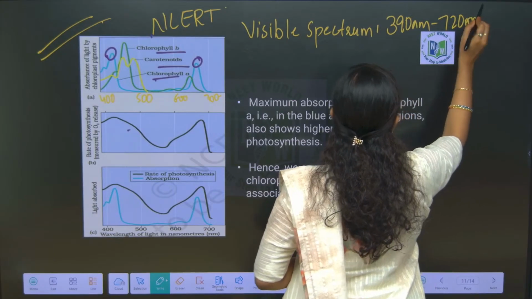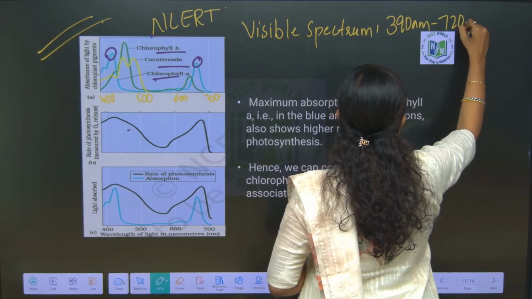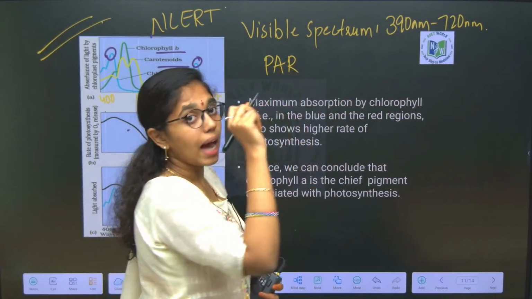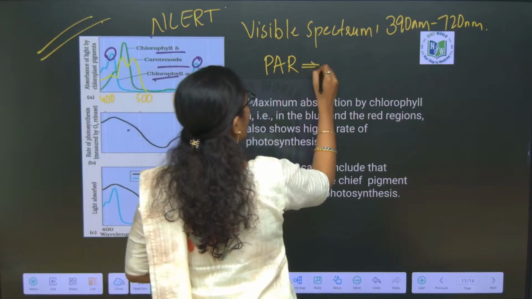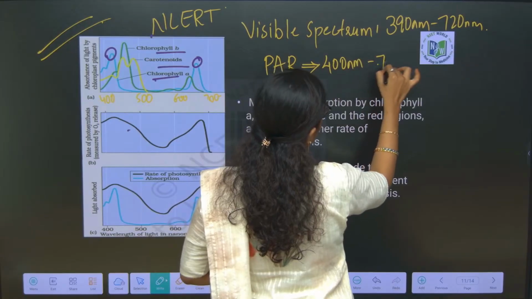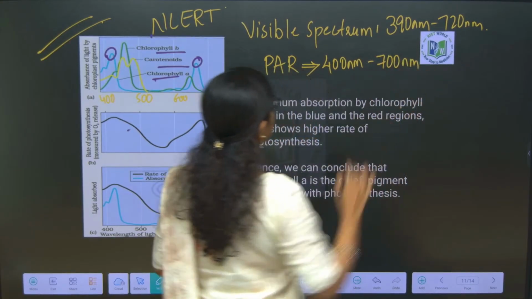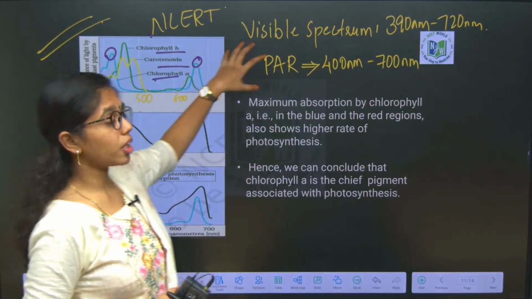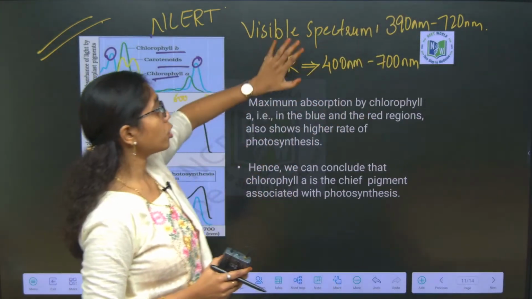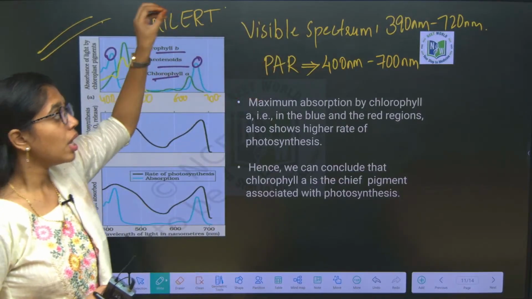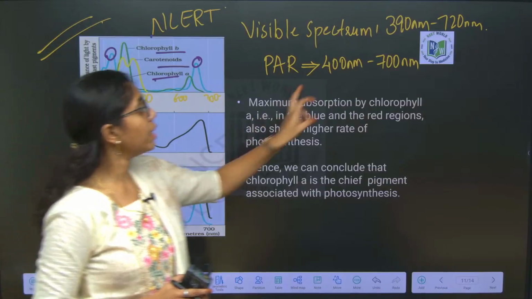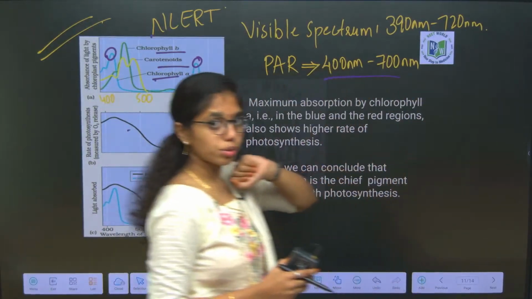Of this, photosynthetically active radiation, that is PAR, will be 400 nanometers to 700 nanometers. Clear, right? The visible spectrum of sunlight will be 390 to 720 nanometers. Photosynthetic active radiation, PAR, where the maximum efficient photosynthesis is conducted, will be from 400 nanometers to 700 nanometers.